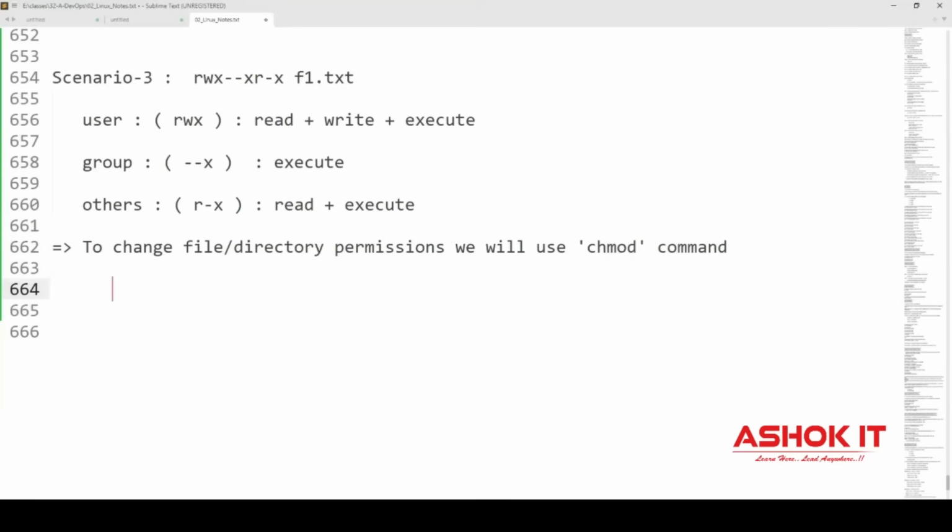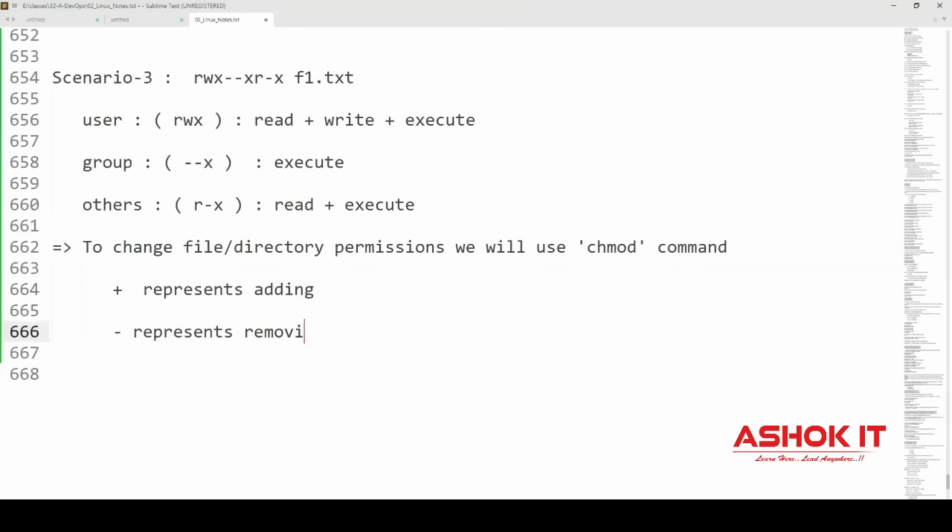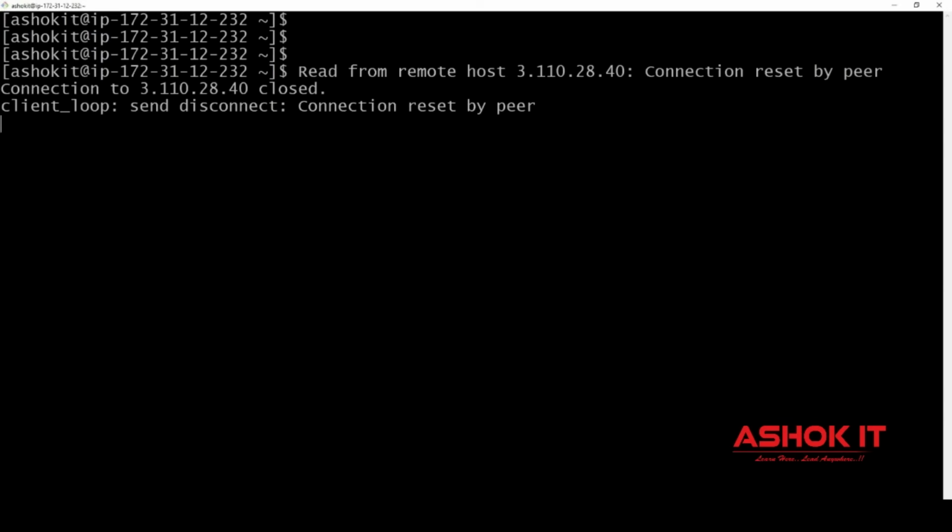When we are using the chmod command, plus represents adding and minus represents removing. Either you can add the permission or you can remove the permission. Plus means adding the permission, minus means removing the permission.